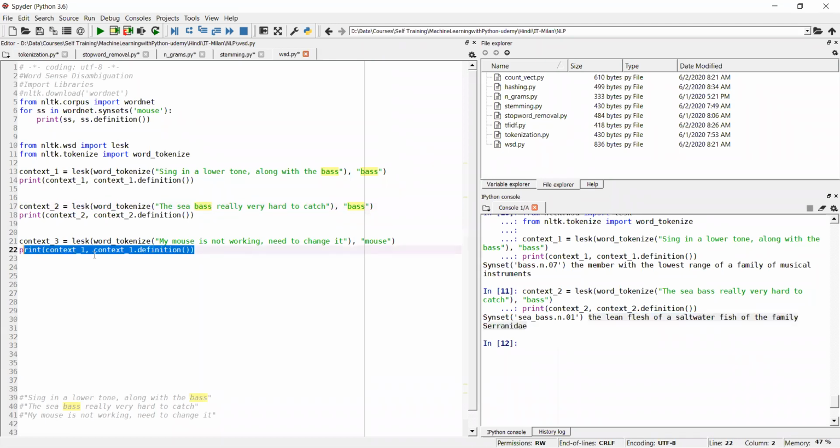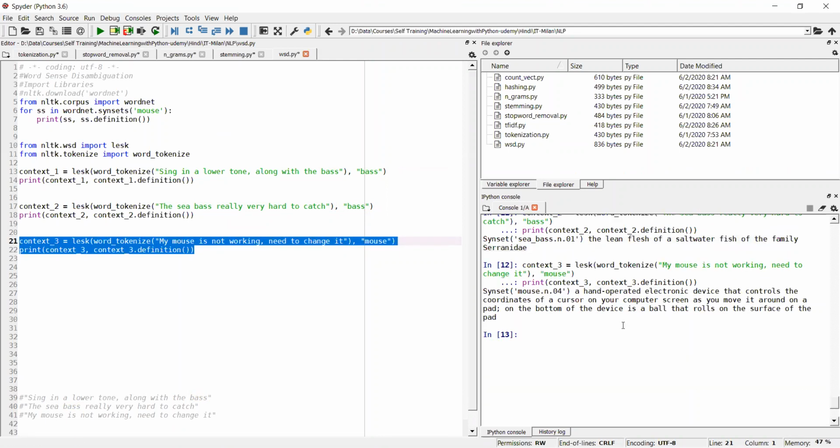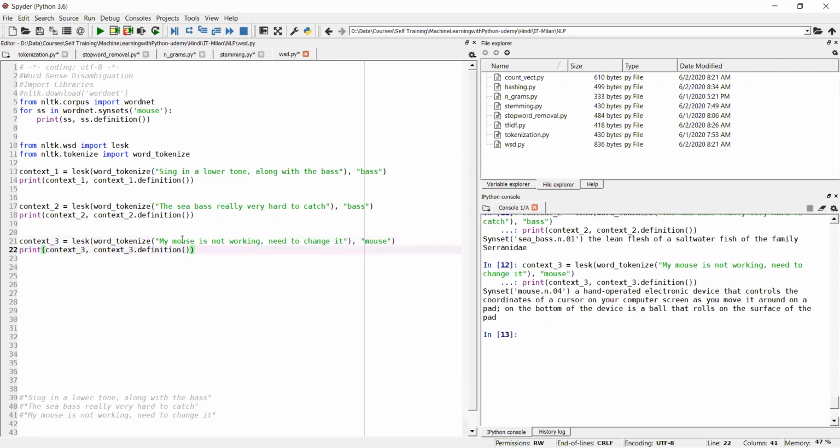See the last sentence. Everyone here can understand the context: my mouse is not working, need to change it. Let's see what it says. A hand operated electronic device. It has identified correctly. Now, if I say something like there are many mice in my home and they are spoiling stuff, we understand in what context I'm using mouse.